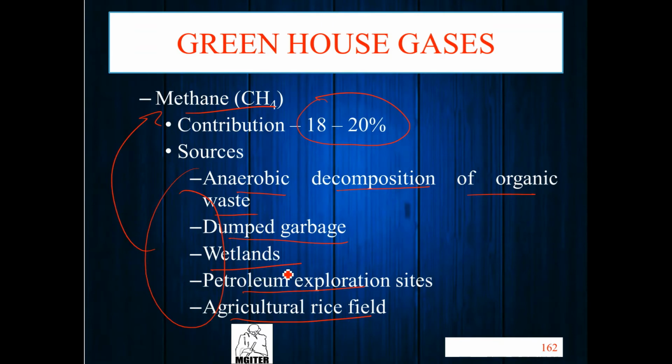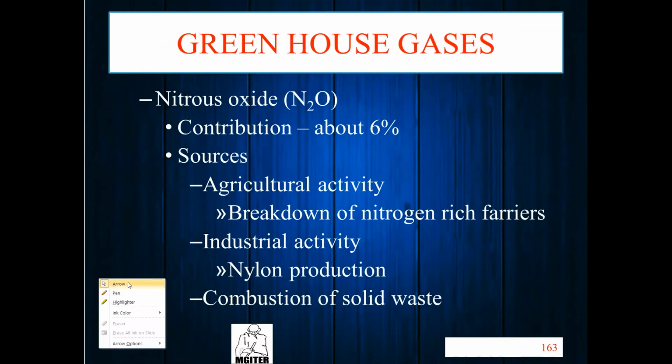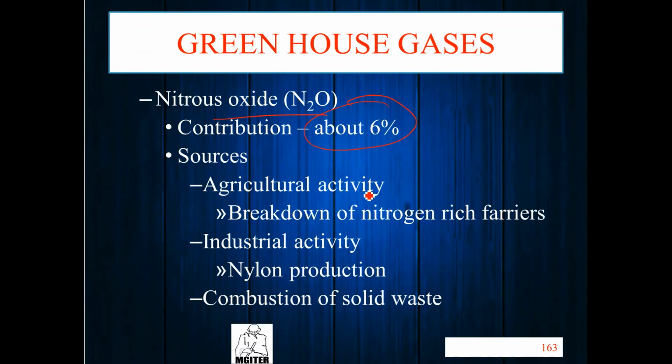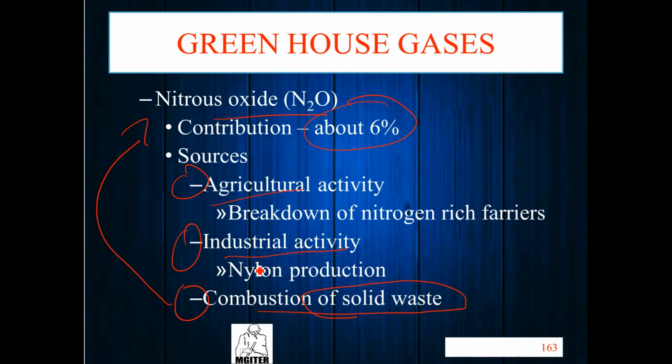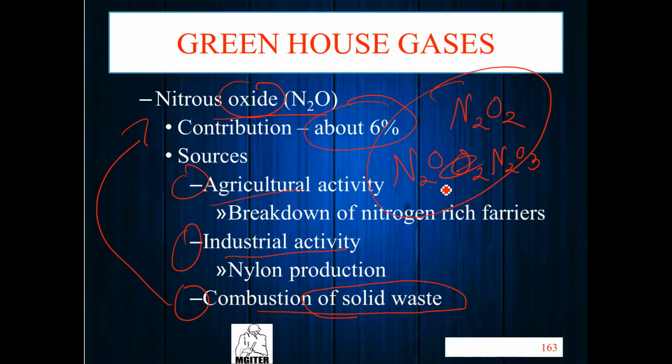Then nitrous oxide, N2O, contributes about 6%. Sources are agriculture activity, industrial activity, and combustion of solid waste. So by these three activities we produce nitrous oxide. N2O, NO2, N2O3 are all called nitrous oxide. Okay.